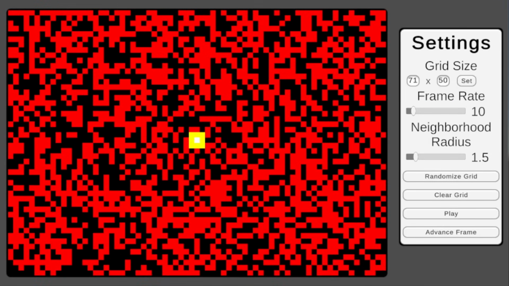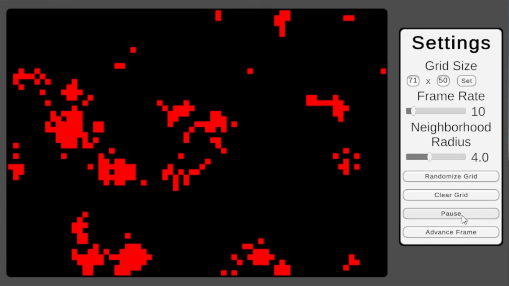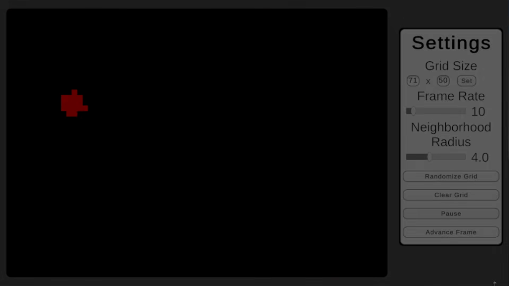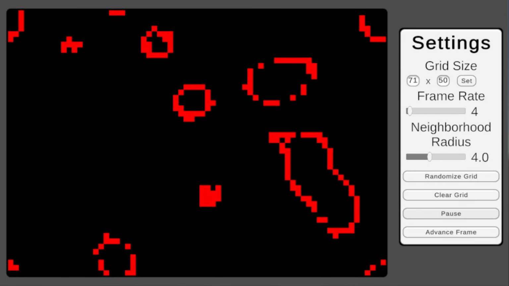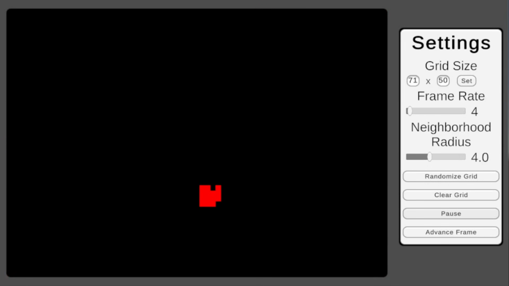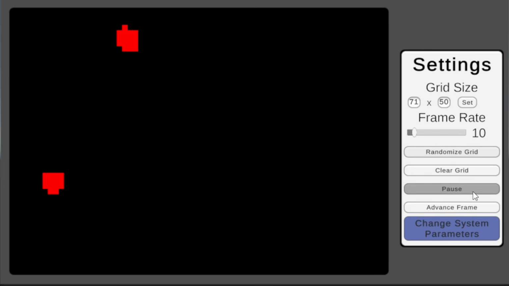Inside of our game scene, I've added a slider to control the neighborhood's radius, visualized in yellow. I really want to see our new emergent patterns, so I'll stop yapping and just run it. Let's see how we did. Oh. Well, let's run that back with a much slower frame rate. Okay, so we are getting new patterns, they're just dying really fast. It turns out that you can't just scale up Conway so easily.